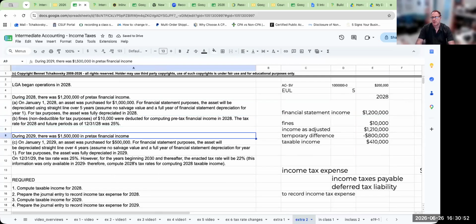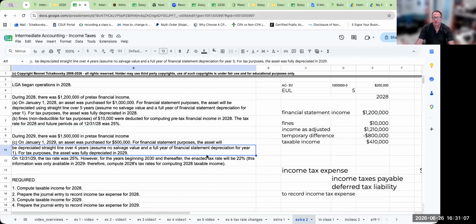Now let's look at 2029. So during 2029, there was 1.5 million in pre-tax financial income. On January 1st, we also purchased another asset for $500,000. For financial statement purposes, the asset will be depreciated straight line over 4 years, assume no salvage value and a full year of financial statement depreciation for year one. For tax purposes, the asset was fully depreciated in 2029. We're also being told that the tax rate for 2029 was 25%. However, for future periods, beginning in 2030 and thereafter, the enacted rate will be 22%.